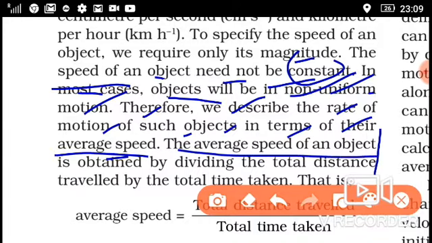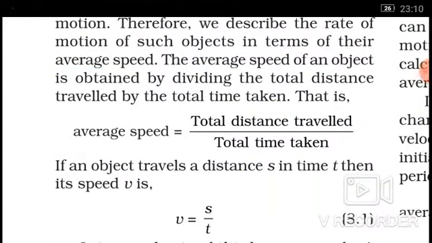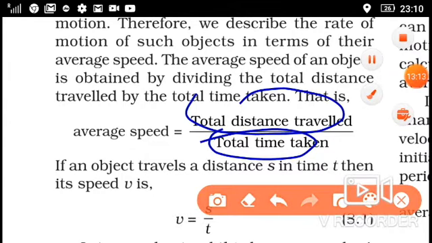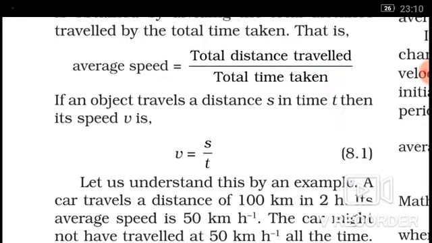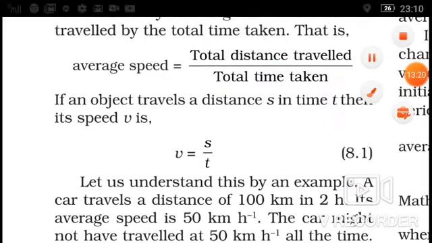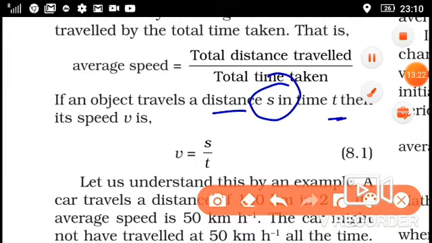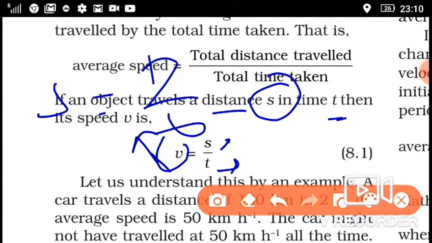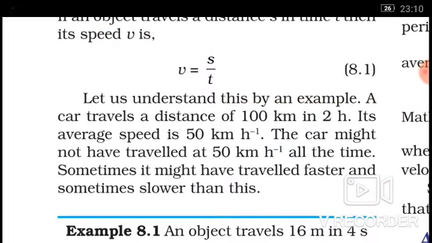And what is the formula of average speed? This is the same as speed, but here we use total distance upon total time taken. Suppose an object travels a distance s in time t, then the speed formula is here, this is the speed, and s means distance and t is time, meaning speed is equal to distance upon time, or average speed means total distance upon total time.